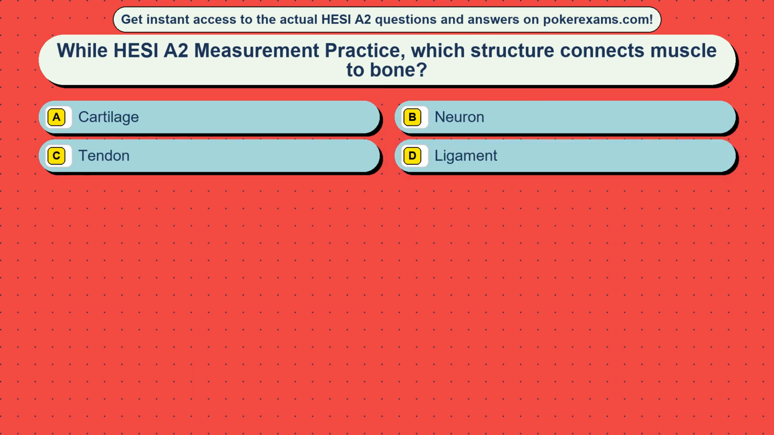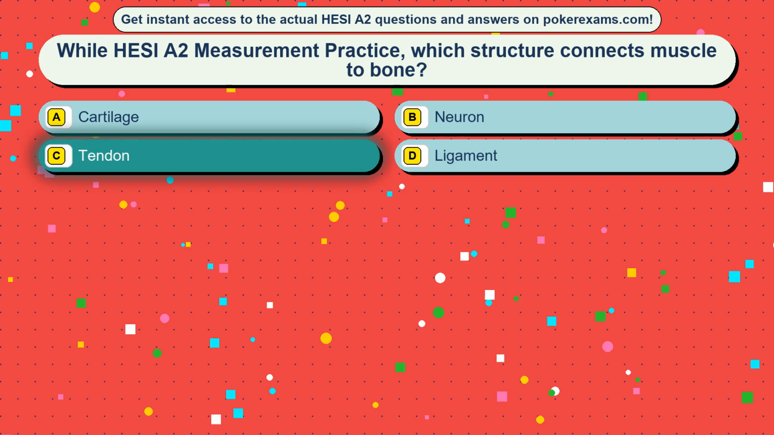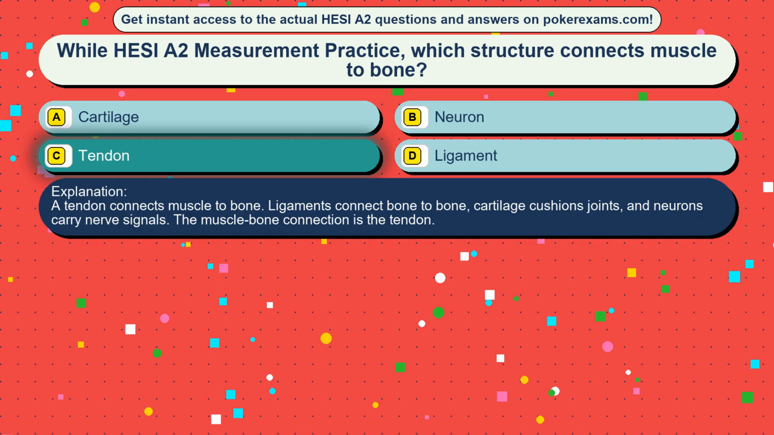Question 7. While HESI A2 measurement practice, which structure connects muscle to bone? Option A, cartilage. Option B, neuron. Option C, tendon. Option D, ligament. The correct answer is option C, tendon. A tendon connects muscle to bone. Ligaments connect bone to bone. Cartilage cushions joints, and neurons carry nerve signals. The muscle-bone connection is the tendon.